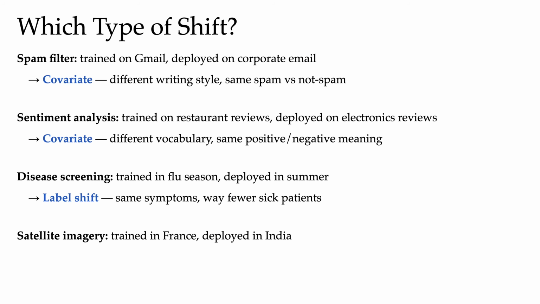And finally, this last one is going to be a tricky one. Crop classification from satellite imagery, meaning that we take some satellite image and try to analyze what's the crop being grown on that land. And work from Sherry Wen's group looks exactly at this problem. They studied a model trained on French and South Africa farmland, and that model is deployed in India, and they analyzed the performance. So in this setup, what stays the same and what's changed? Let's take a second on this.